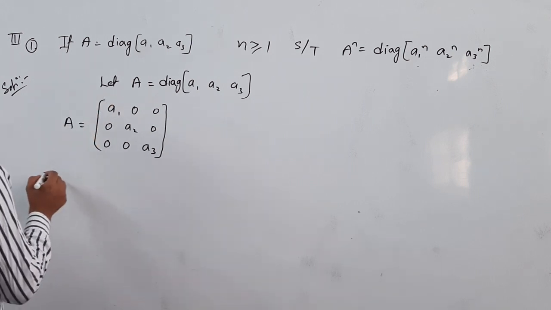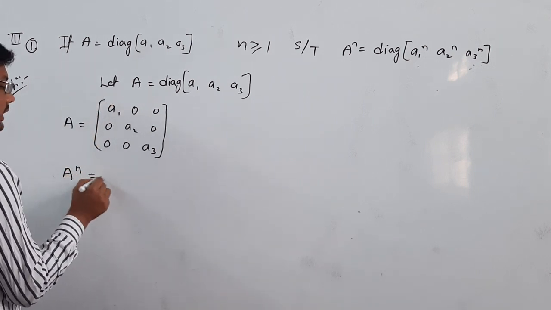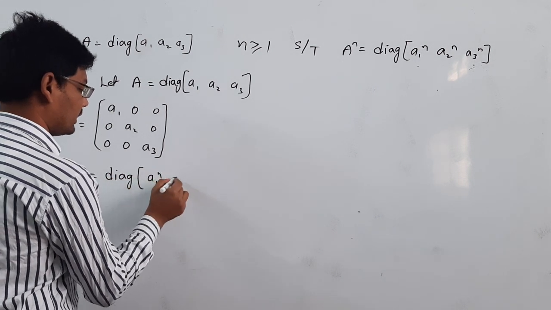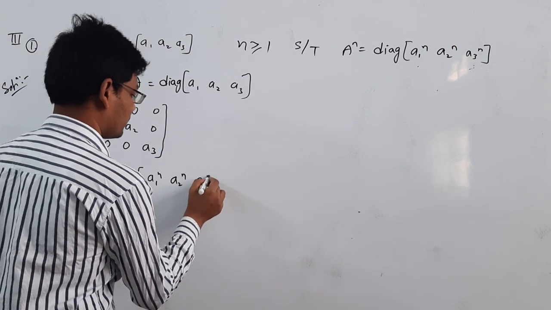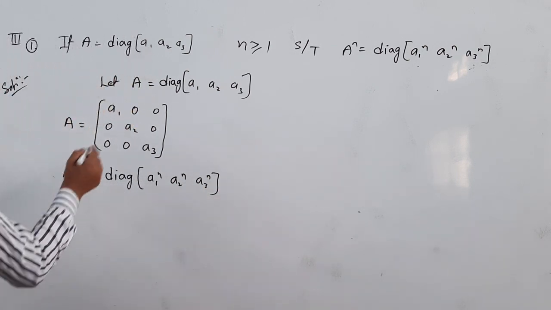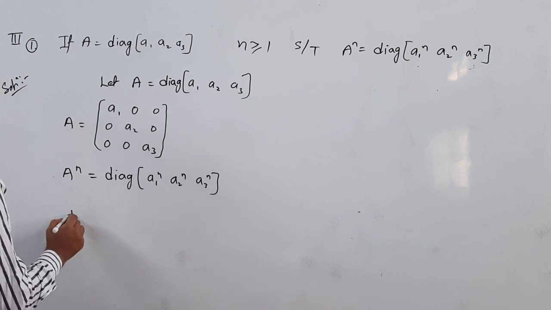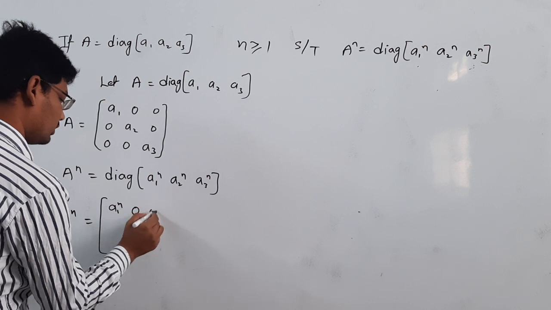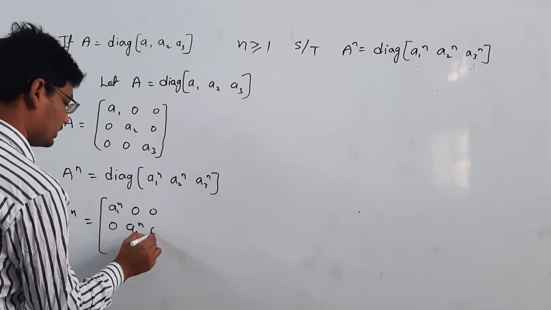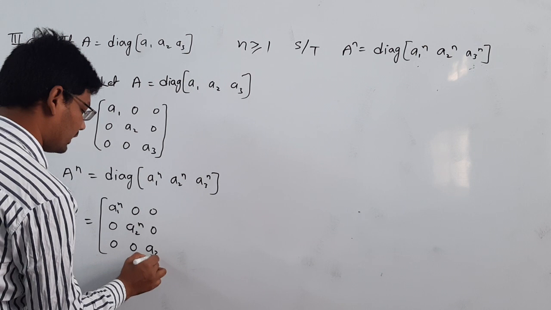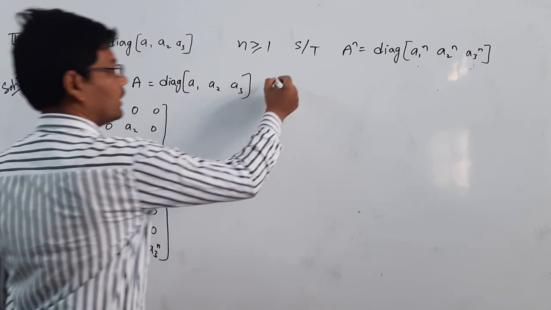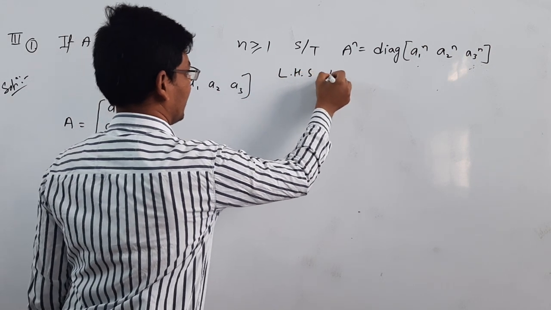From the condition he has given, A to the power of n is equal to diag of a1 power n, a2 power n, a3 power n. Can I write the diagonal matrix in the form of a 3 by 3 matrix? a1 power n 0 0, 0 a2 power n 0, 0 0 a3 power n. This is the 3 by 3 matrix. Let's take the LHS here. LHS is equal to A to the power of n.